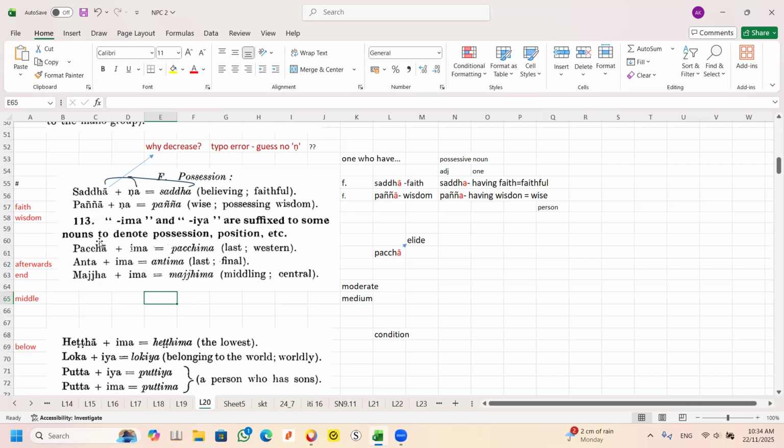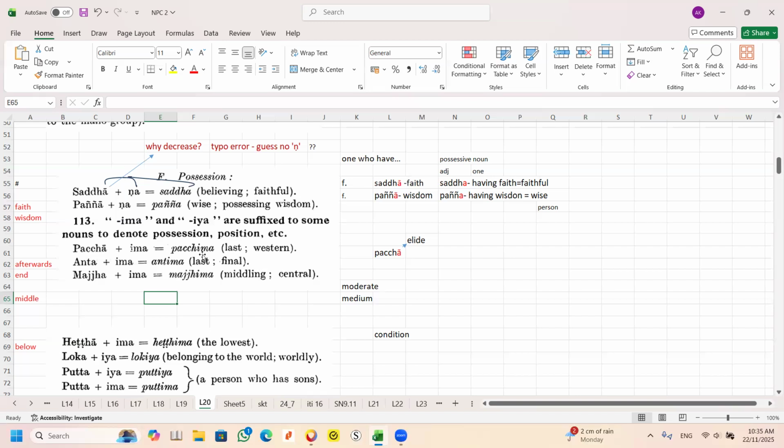Okay, here, can you see the next one? Ima and iya are suffixes. That means this is considered a suffix added to some noun. This is a noun already. But pacha, anta, maja are all short nouns. When you add this, it also becomes a possessive noun. And you look at this A, all the A is elided.